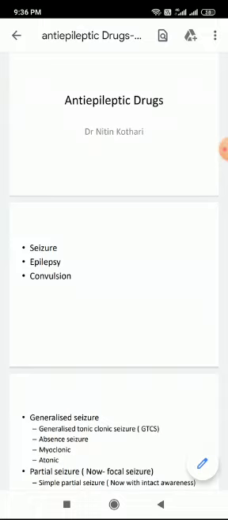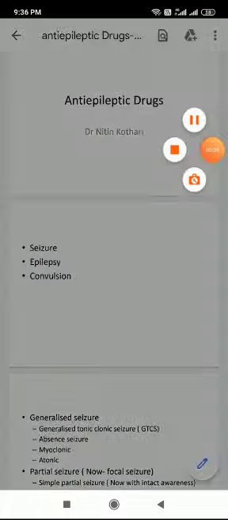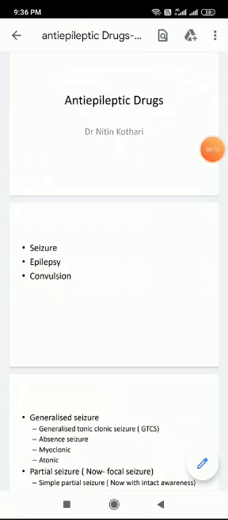Antiepileptic drug and treatment of epilepsy. Before going into the detail of antiepileptic drug, first we will try to understand what is the difference between seizure, epilepsy and convulsion. Seizure is because of high frequency neuronal discharge in certain part of brain. So it is a single episode because of higher neuronal discharge in brain.